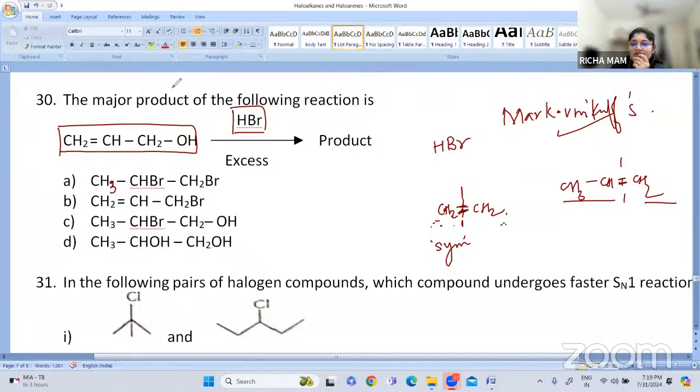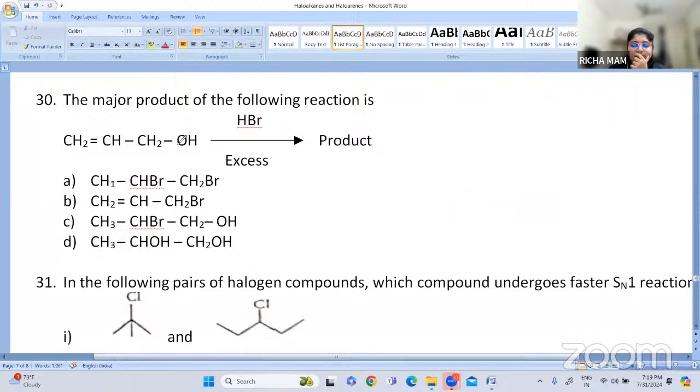Many have already answered. Chetan has answered B. Sri Varuni has answered A. Dinesh has answered B. Kencha has answered A. Akhila has answered A. Others? Fine. So this was a question asked in 2021. Markovnikov rule is also very important.